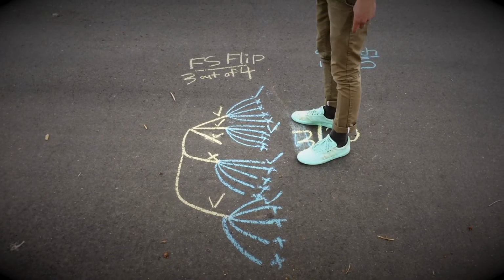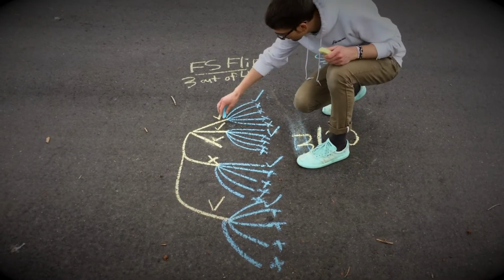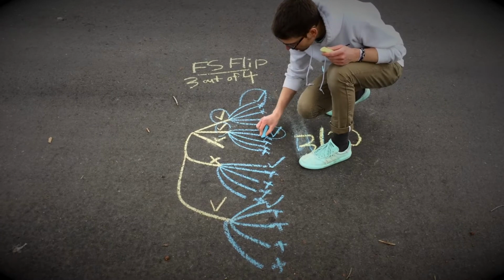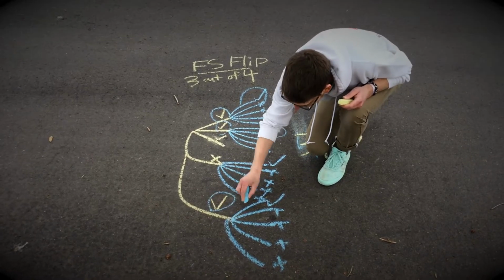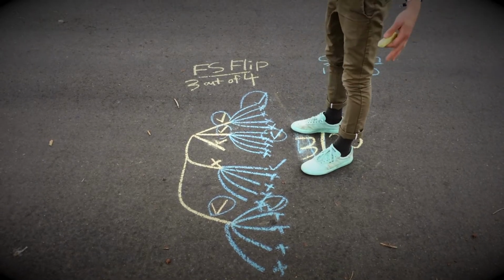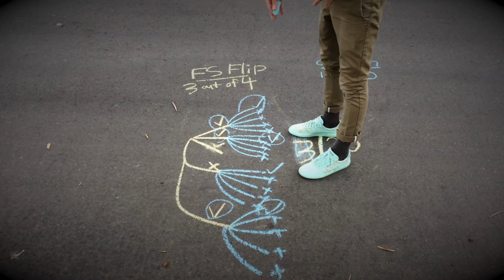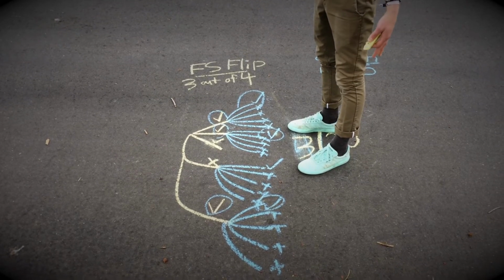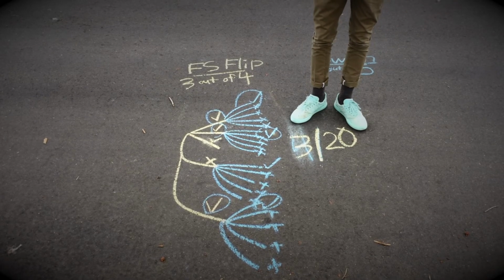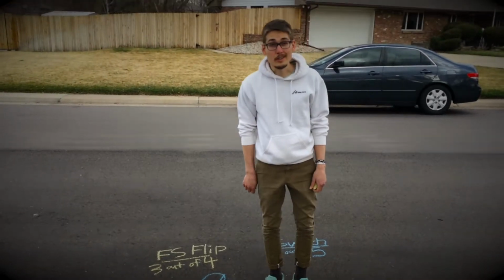So if I'm trying to figure out the probability I land both tricks, I go to where there are 2 checks. There's a check, that's 1, 2, 3. This one is not, because I missed the first trick there. So all the possibilities are 5 times 4, so 20. All the possibilities give me a 3 out of 20. So I should expect to get this trick 3 times out of the 20 times I try. Let's go ahead and experiment and see what happens.